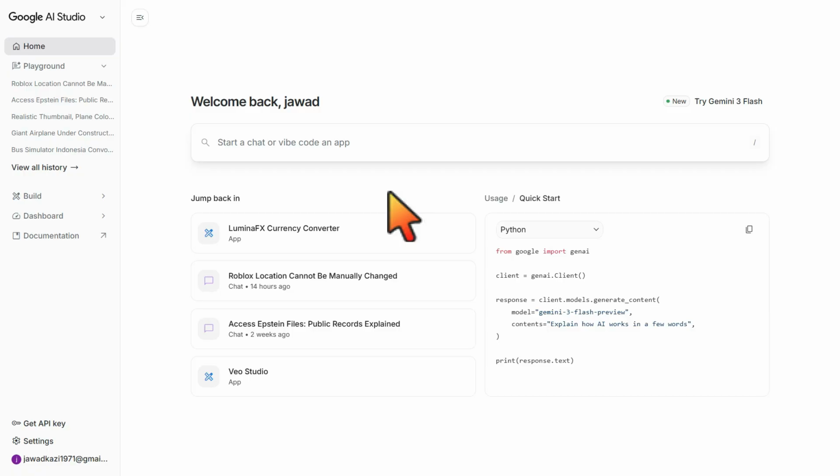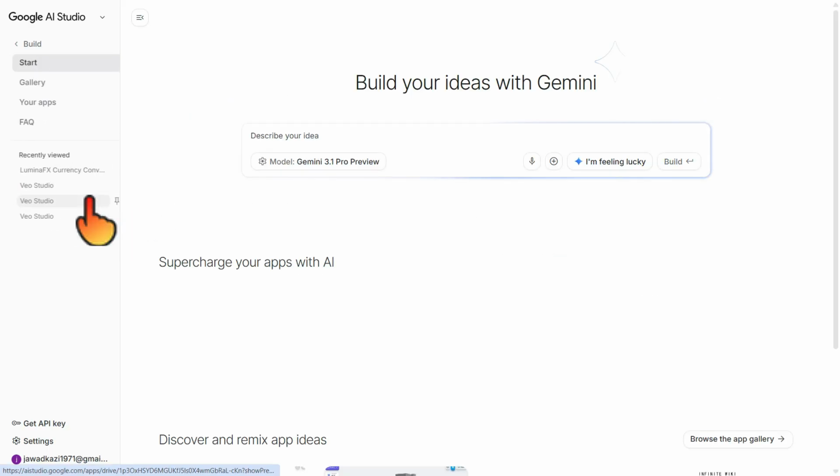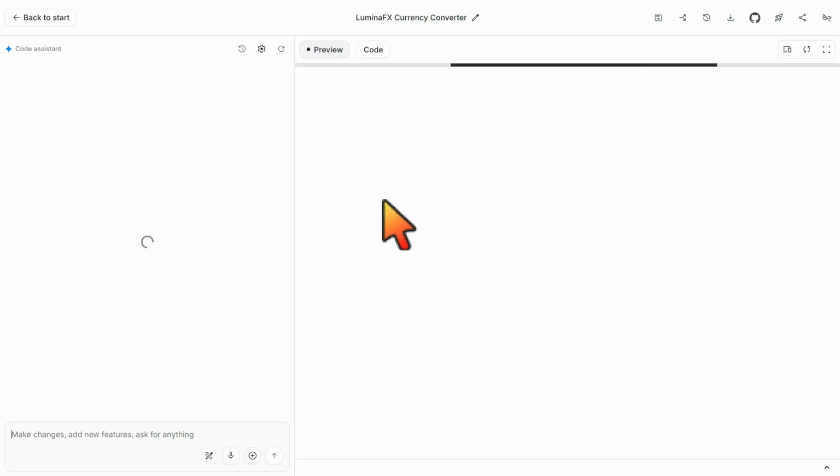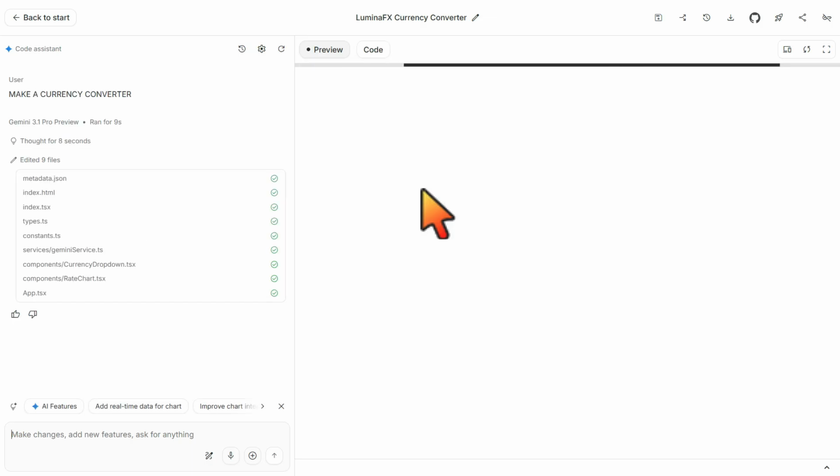So let's get started. First, open Google AI Studio and locate the app you want to deploy. Click on Build Your Apps and open the specific app you want to work with. In the top right corner, you'll see the Deploy App button. Click it to start the deployment process.